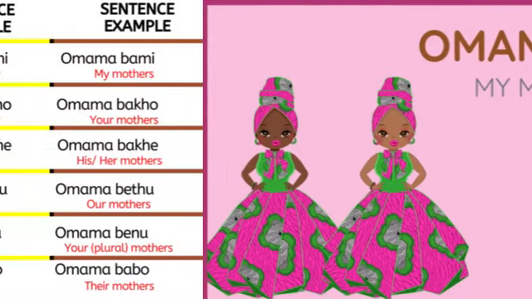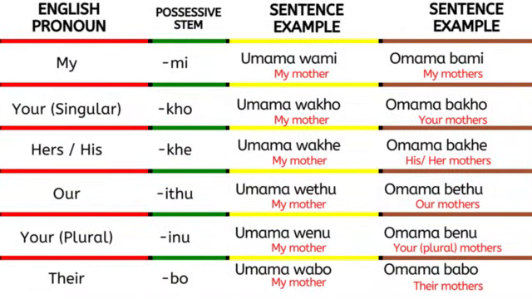Now look at all of those nouns: ukhokho, ugogo, umkhulu, ubaba, umama. All of them start with u, that's their prefix. And now let's look at their plurals: okhokho, ogogo, omkhulu, obaba, omama.